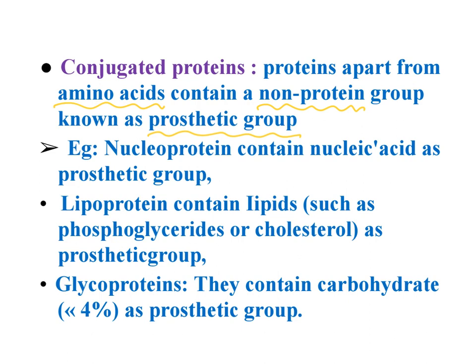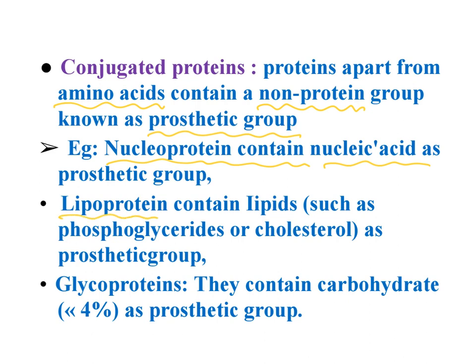That non-protein group we call a prosthetic group. Let's take an example: nucleoprotein, which contains nucleic acid as a prosthetic group. That is nothing but DNA and RNA, along with the amino acid polypeptides.